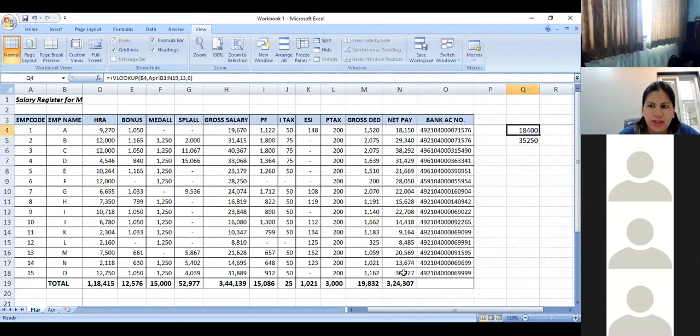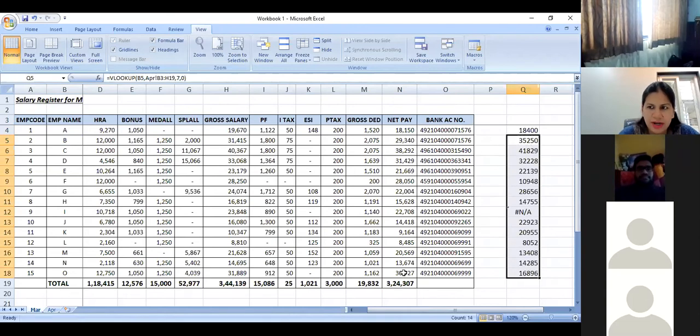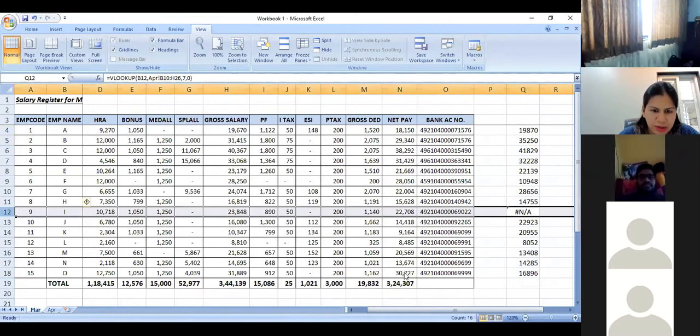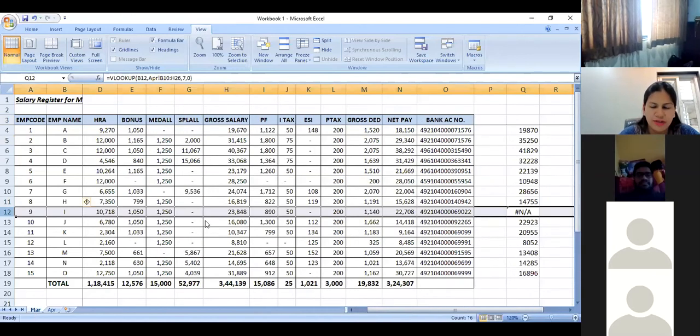Similarly, you can use a VLOOKUP and check if there is any change in the bank account number of the employees, or if there is any change in the employee itself. Now, when I do this, I see that Mr. I does not appear in the April salary sheet. I again go and check, okay, so Mr. I is not appearing. Since this is in alphabetical order, I can very easily check. Otherwise, VLOOKUP is a foolproof formula. You can just use VLOOKUP and ensure that, okay, my data, something is missing.